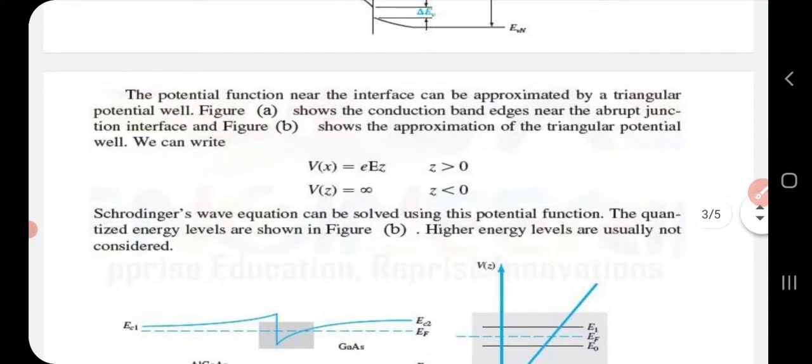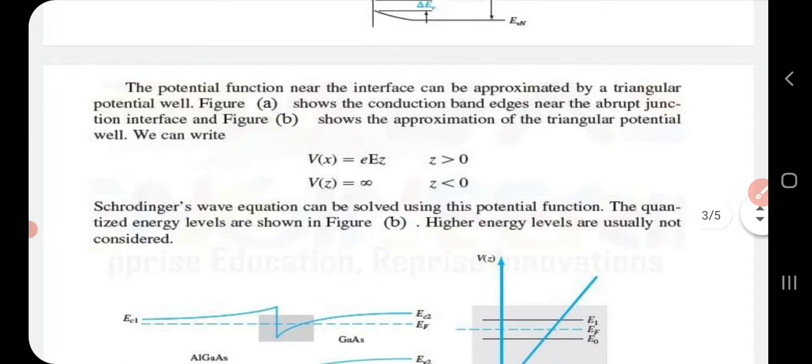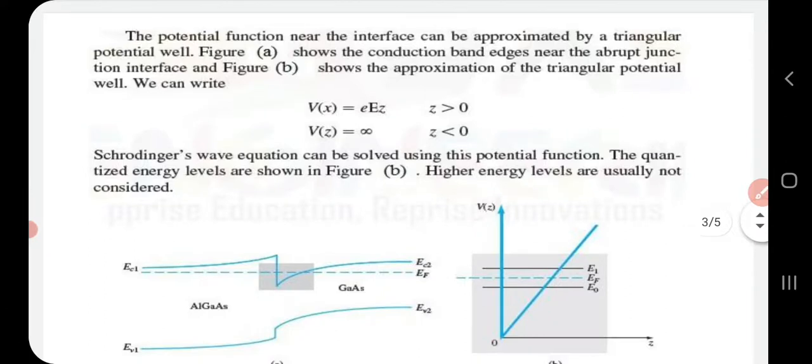Now the potential function near the interface is approximated by a triangular potential well. Figure A shows the conduction band edges near the junction interface, whereas figure B shows the approximation of a triangular potential well.